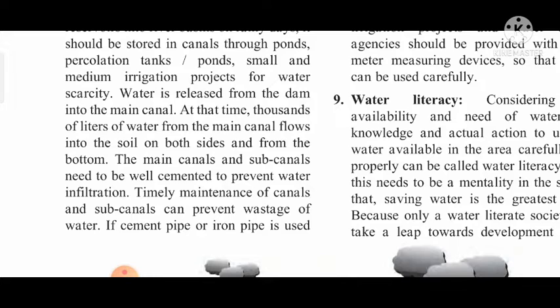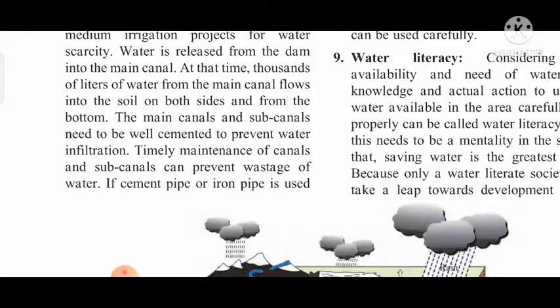The main canals and sub canals need to be well cemented to prevent water infiltration. If the canal is not cemented, not constructed properly in its bed, then the water can mix with the soil and infiltrate. Timely maintenance of canals and subcanals can prevent wastage of water. This shows that we should maintain these canals from time to time.